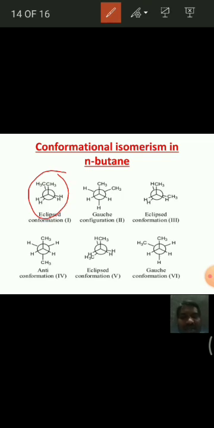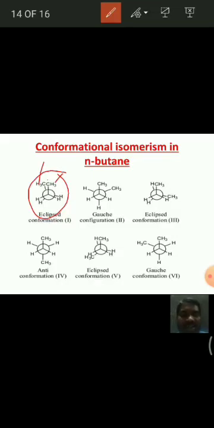That means the groups present on the rear carbon are exactly at the backside of the groups present on the front carbon. The methyl group on the rear carbon is exactly behind the methyl group attached to the front carbon. That means the dihedral angle is 0 in the first structure,